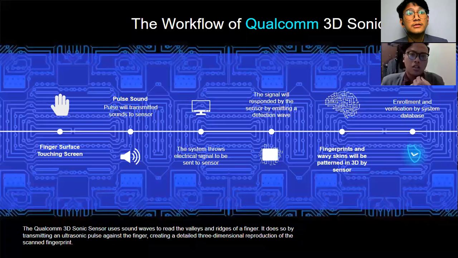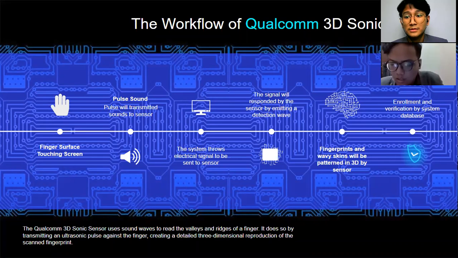Next, the workflow of the Qualcomm 3D sonic sensor. First, finger surface touching screens. Before starting the sensing process, you must put your finger on your screen. Second is pulse sound. After you put your finger on the screen, your pulse will sound into the sensor. Third, the system will send an electrical signal to the sensor. The fourth, the signal will be responded to by the sensor by emitting a detection wave.